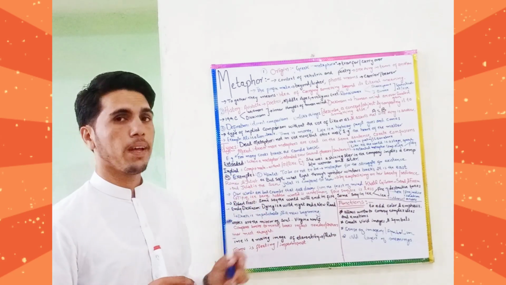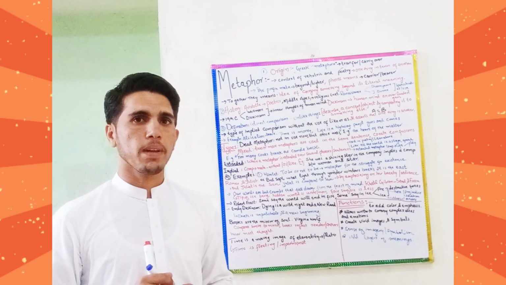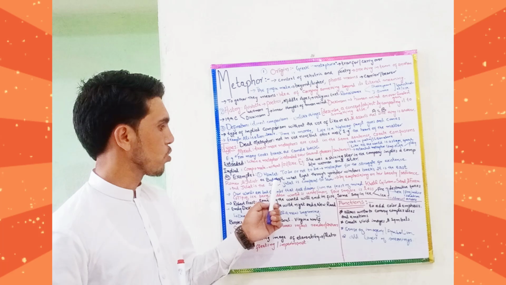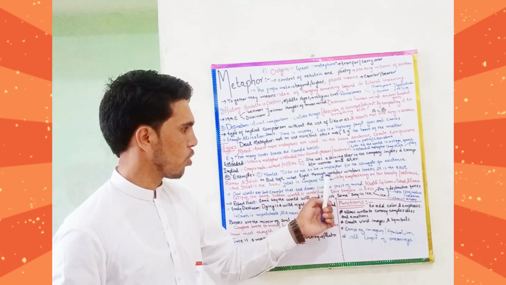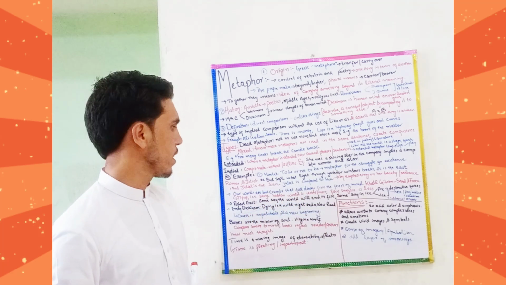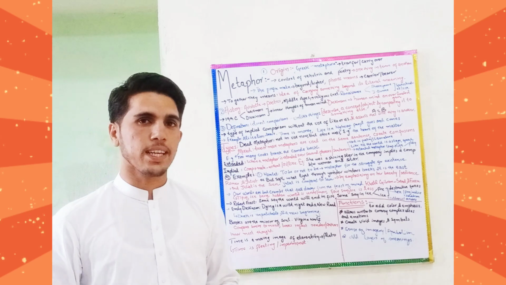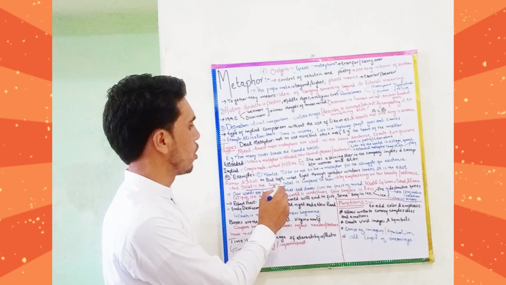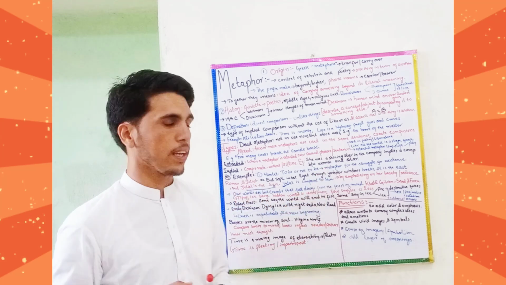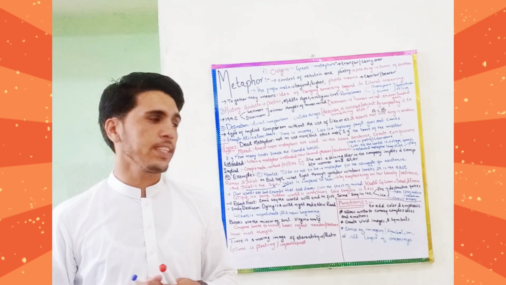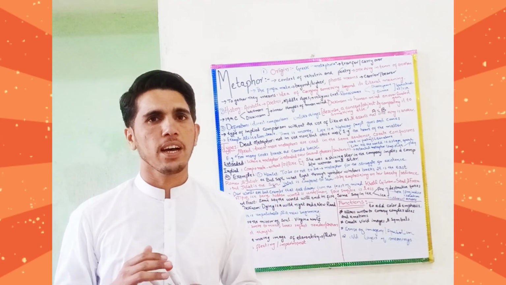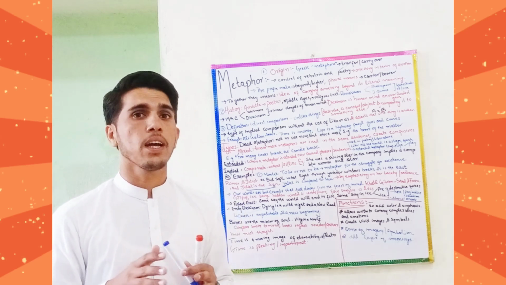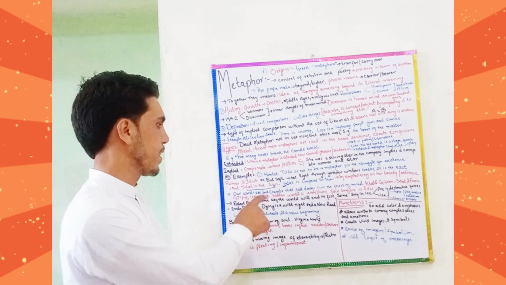Another example from Shakespeare's famous play Romeo and Juliet, where the line goes, but soft, what light through yonder window breaks? It is the east, and Juliet is the sun. Here you see, Juliet is compared to the sun. So by emphasizing the beauty and radiance of Juliet, Shakespeare called Juliet the sun.